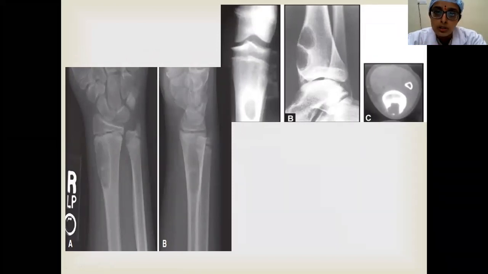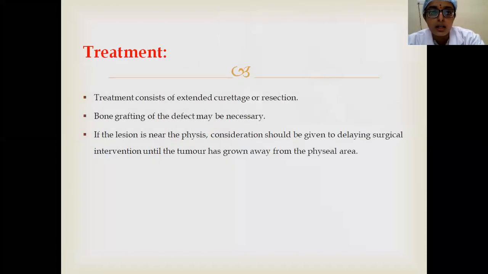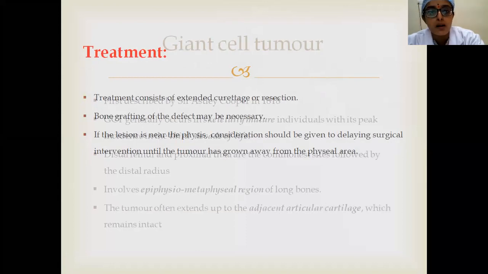Usually for these bone tumors there is no one definitive diagnosis. Usually a differential diagnosis is kept, as discussed in the very first slide. Treatment is extended curettage or resection. Bone grafting may be necessary if the defect is large. So if the lesion is located closer to the physis, then we have to give time till the tumor has grown away from the physeal area.